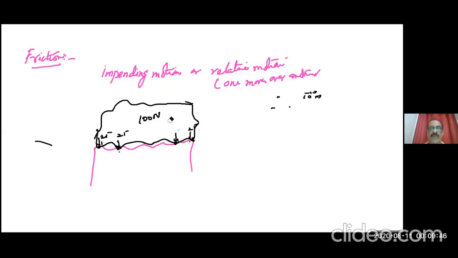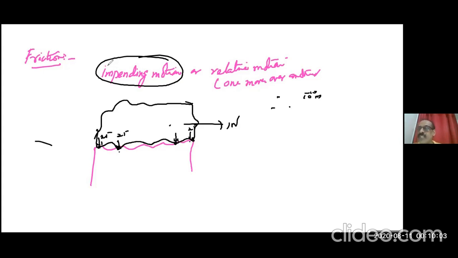Now I'll tell you what friction is. Now you are exerting, say, 1 Newton force here. Now this object is said to be in impending motion. Impending motion means it has a tendency to move because we already applied a force, but that force is not sufficient to make the object move. Such a state the body comes to is known as impending motion.